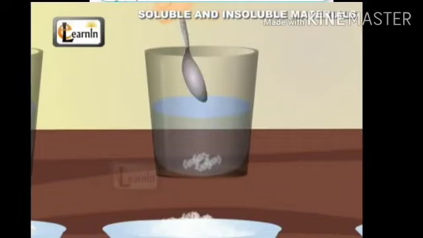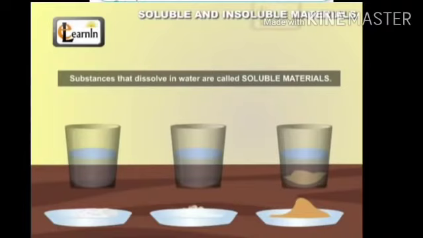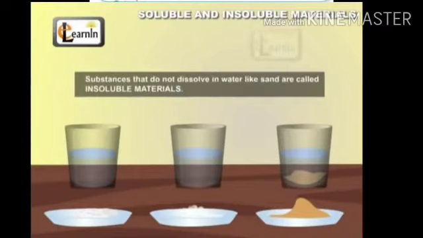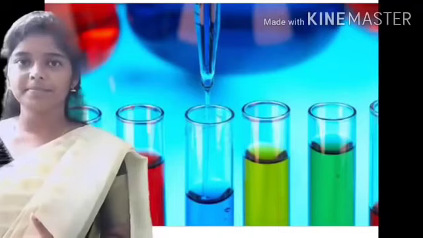Similarly, we are going to take sugar and mix it well. The sugar also completely dissolves. And then finally sand. We are going to mix the sand. The sand cannot mix, so it settles at the bottom. So it is insoluble. Substances that dissolve in water are called soluble materials. Substances that do not dissolve in water are called insoluble materials. You can do this activity at your home, children.